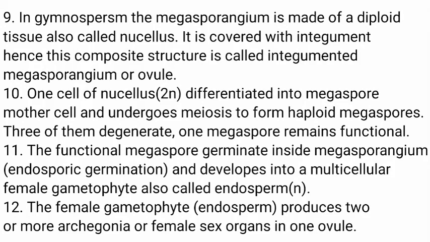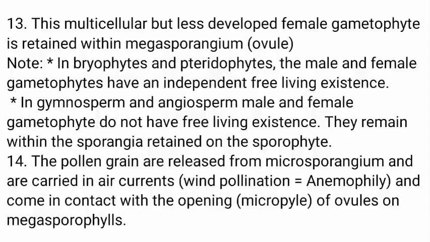and develops into a multicellular female gametophyte, also called endosperm, which is haploid, n. The female gametophyte produces 2 or more archegonia or female sex organs in one ovule. This multicellular but less developed female gametophyte is retained within the megasporangium or ovule.